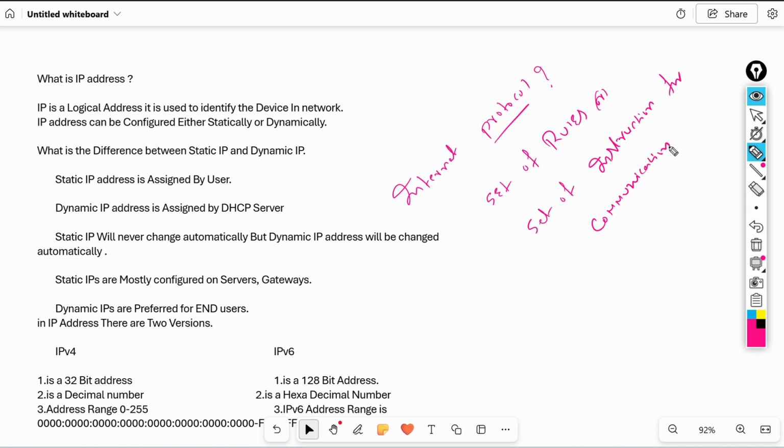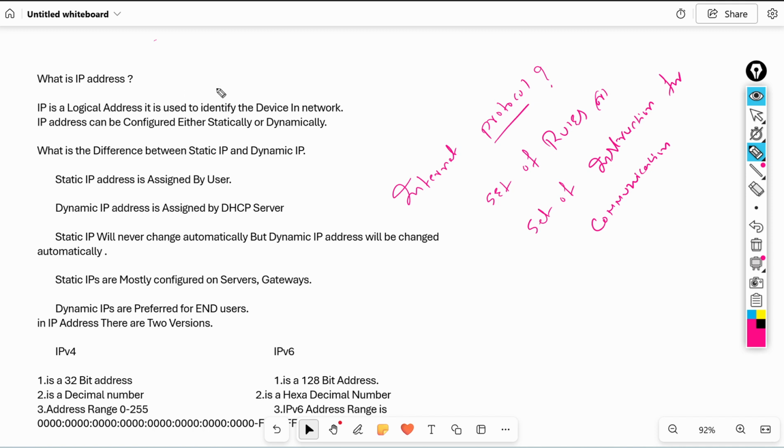Remember, this is very, very important in interviews. This is the basic question: what is protocol? Protocol is nothing but a set of rules or a set of instructions for communication. IP address stands for Internet Protocol. So protocol is a set of rules. Okay. Next, what is the use of this IP address?